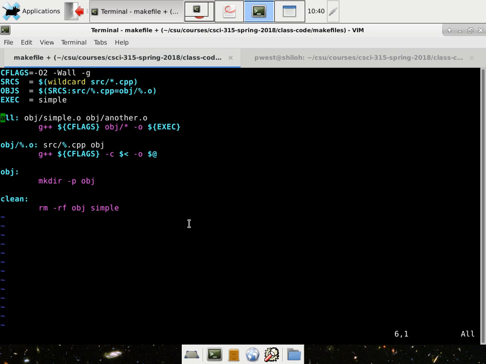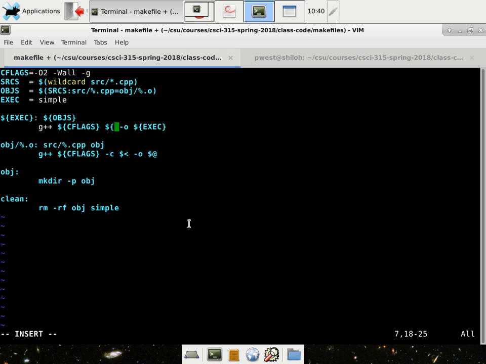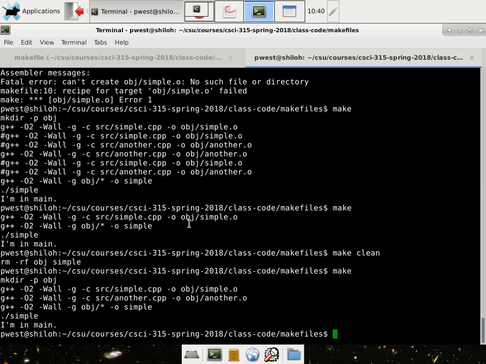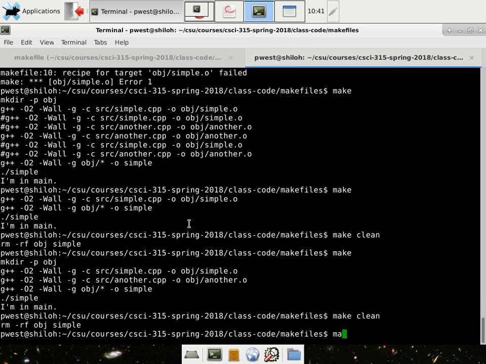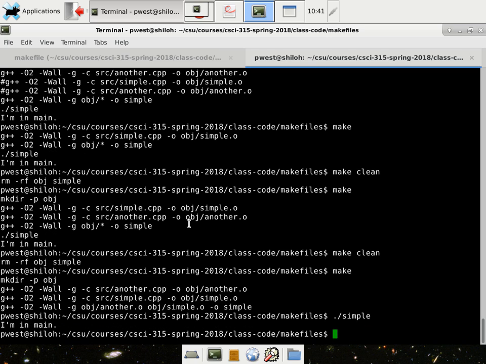And let's not compile it, but instead, we'll make our first rule be $(EXEC), which will depend on all of our OBJ files. So if we're going to try and compile simple, first we need to make sure all the object files exist. Then we're going to put them together. Actually, let's use OBJS right here, and then output it to the executable. So make clean, make, and hey, look, it did it again, and then we can run it, and we're good to go.